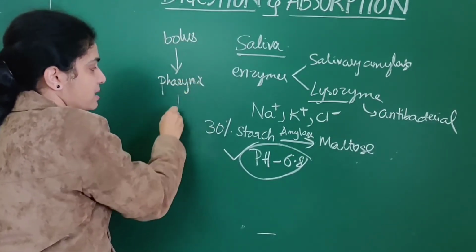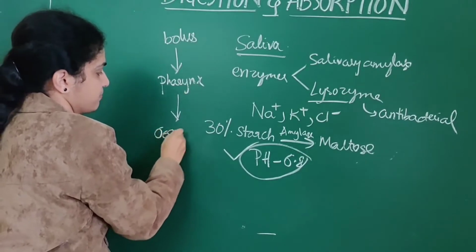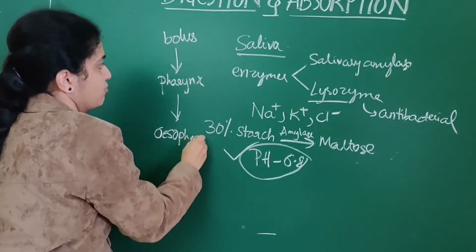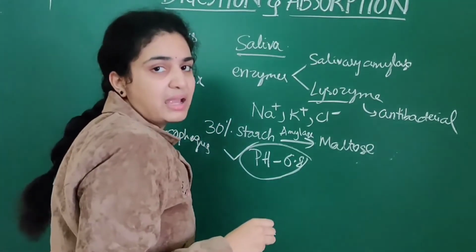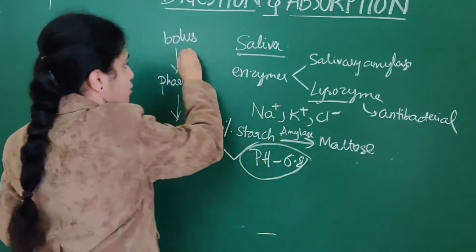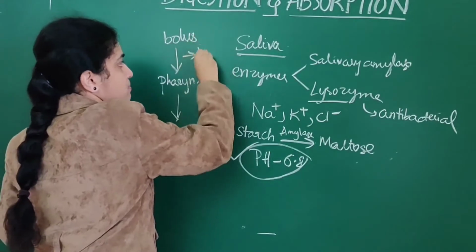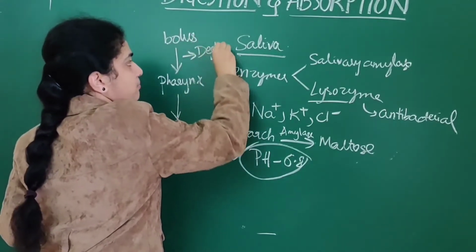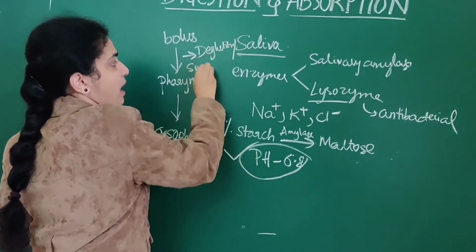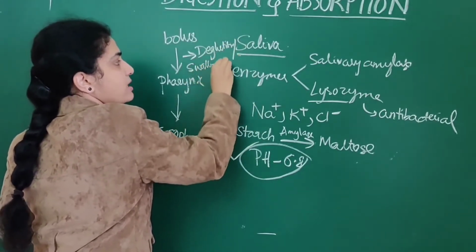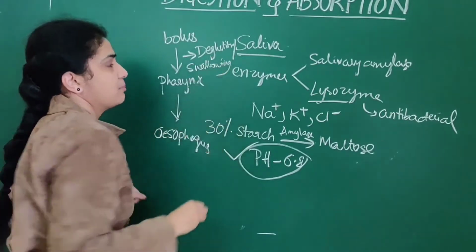Then it is also passed into the esophagus. So first, initially it is passed into the pharynx by a process. What is the process? It is called deglutition. You can also say deglutition as swallowing. What is the other name of deglutition? Swallowing.